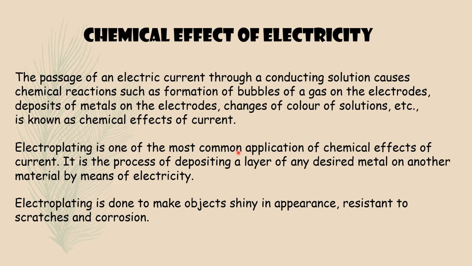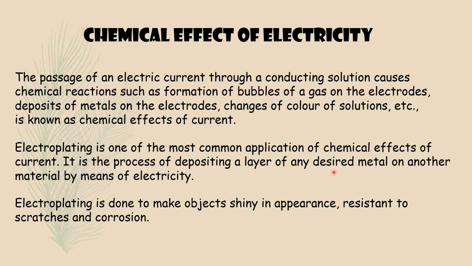Electroplating is one of the most common applications of chemical effects of current. It is the process of depositing a layer of any desired metal on another material by means of electricity. So electroplating is applied using electricity. And what is that process?